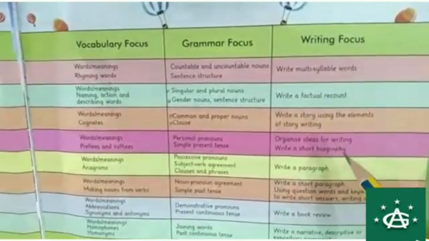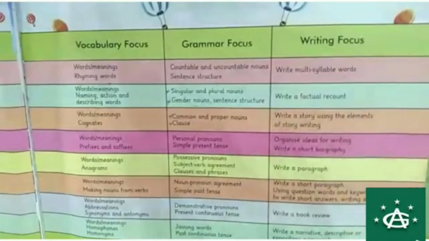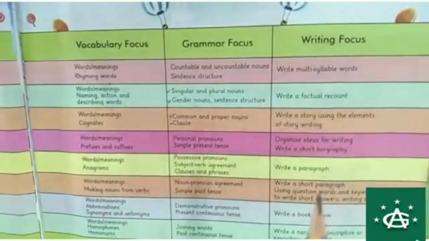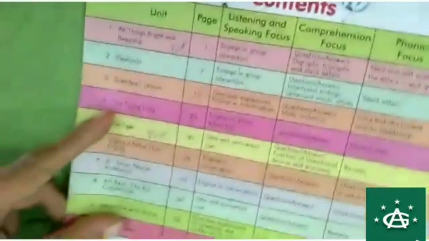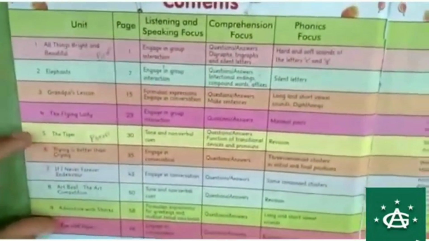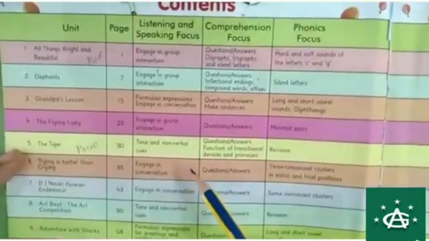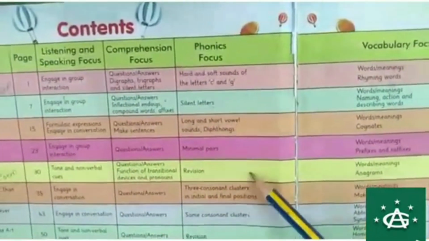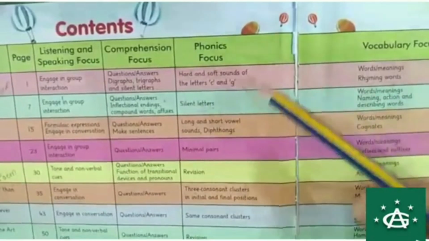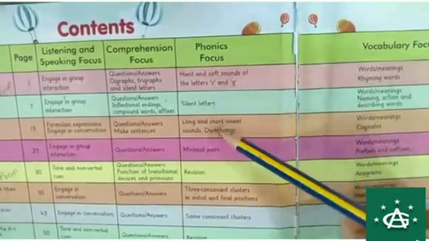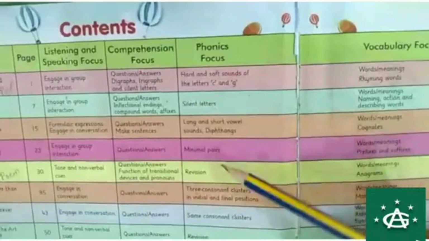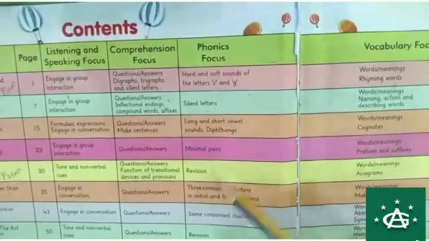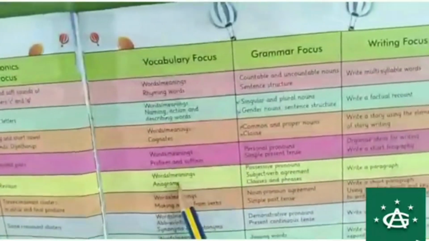So basically I just want to tell you how the topics are mentioned in your book, because we will cover the same sequence in the copy. So it's essential to tell you about the topics as well, how the topics are given in the book. So revision is there in unit 5. So what is this revision? Till this I want to explain that revision is basically about the previous four topics of phonics.